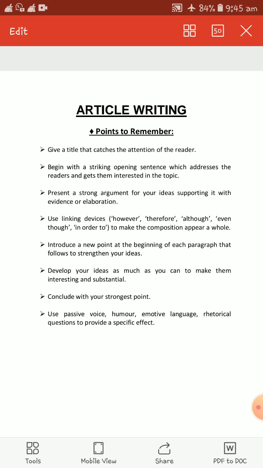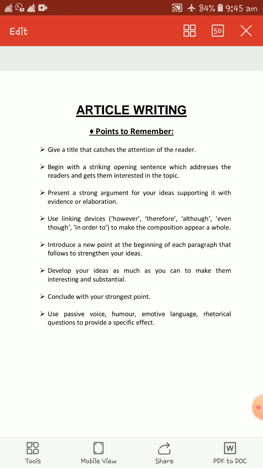Then another important point that I told: introduce a new point at the beginning of each paragraph that follows, to strengthen new ideas. Obviously changing the paragraph is very important, as you know. In long compositions, whether you attempt an article, speech, or report, you have to change the paragraph. So at the starting point of every new paragraph, introduce a new point, and then you elaborate on it. That will help you a lot. That will grow the interest of the readers in your composition.